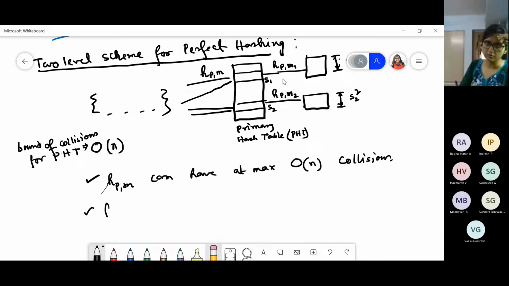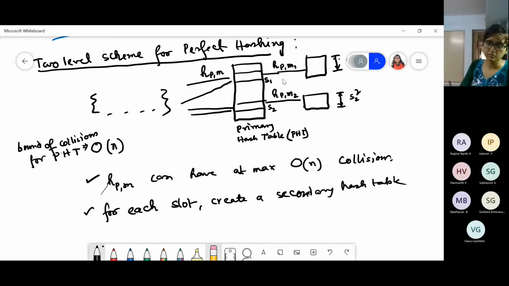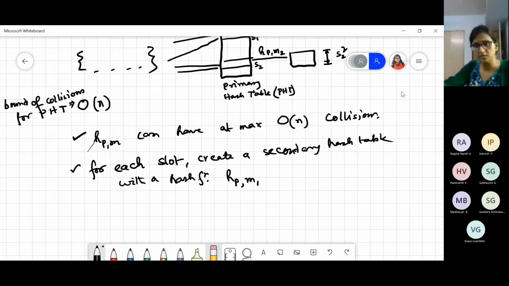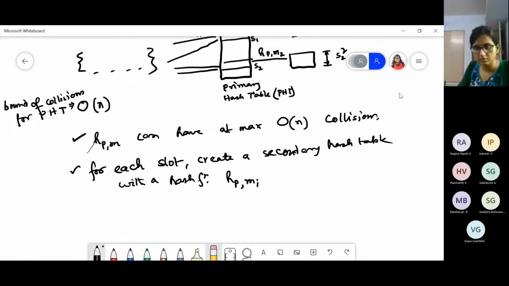So for each slot, create a secondary hash table with the hash function HPM1, or Mi, we can say.